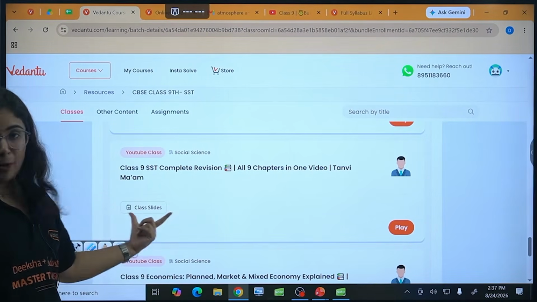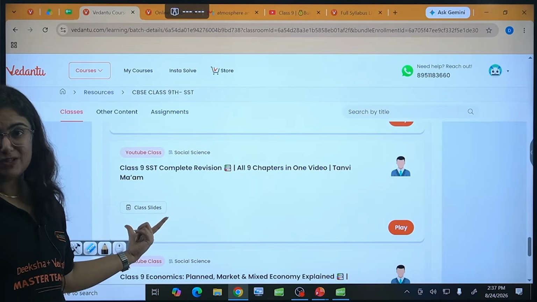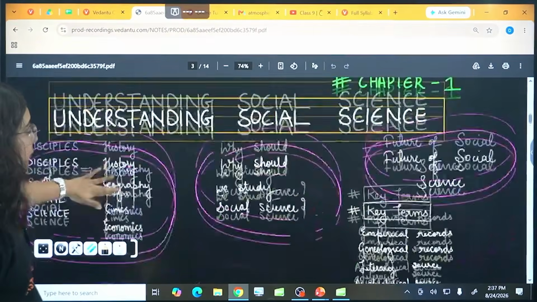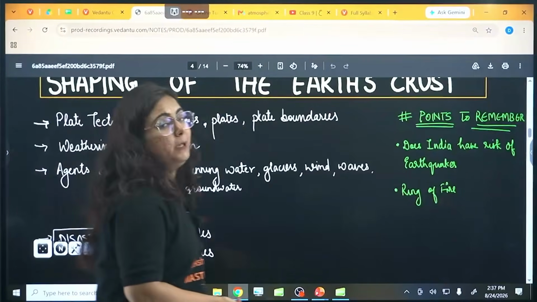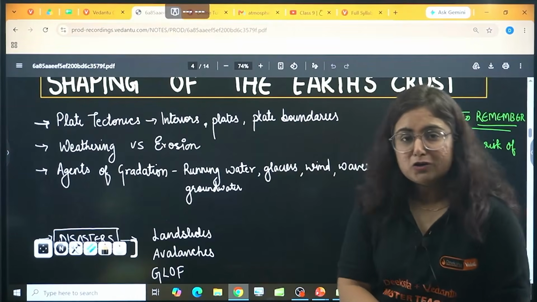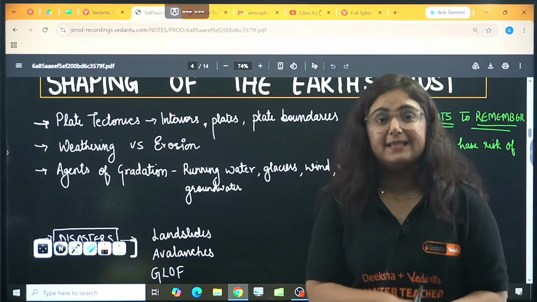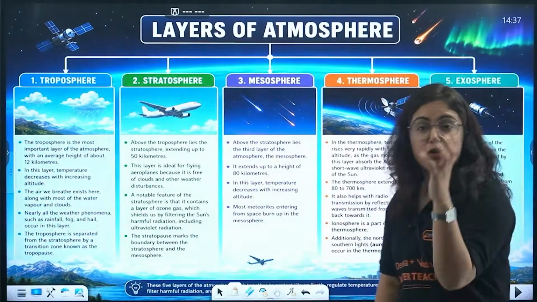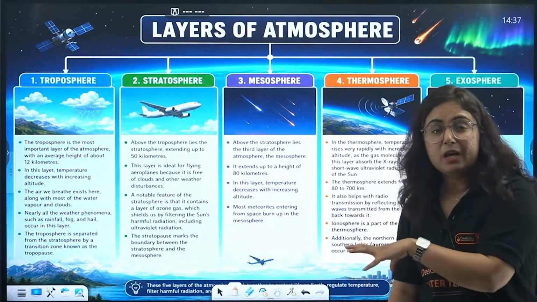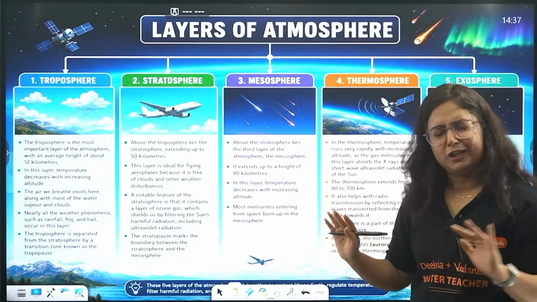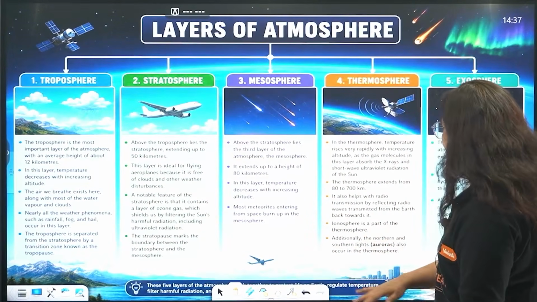Can you see the option that is class slides below it? Once you click this class slides, beta, you will get these type of handmade notes made by me for your lecture. And this is how you can also access the notes of the class which we are dealing with right now. Yes, these notes are exactly the same, where everything added by me, handmade, is also attached. No need to worry. Let us go beyond this now.